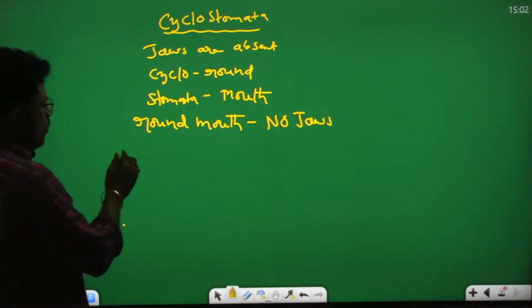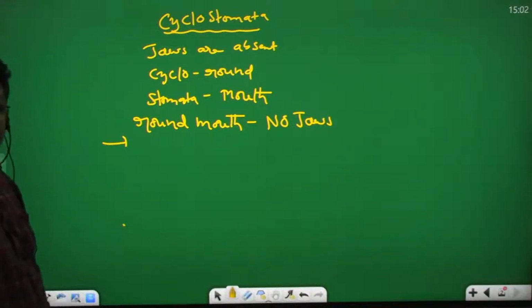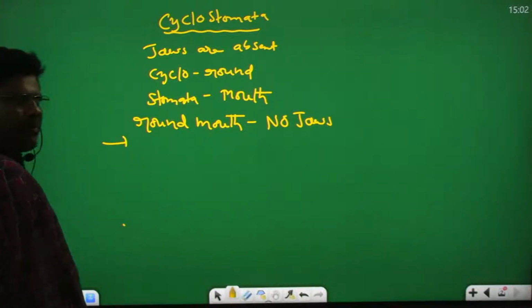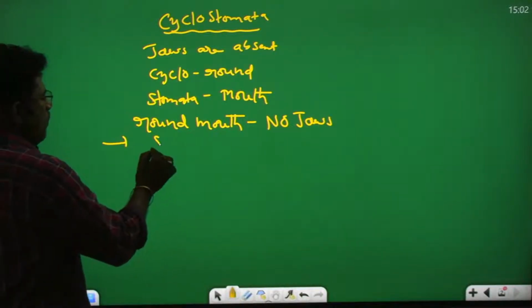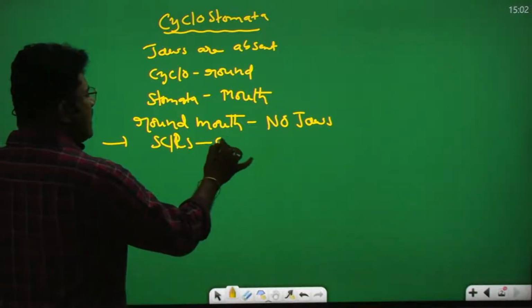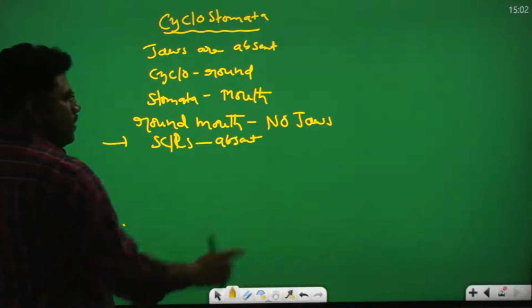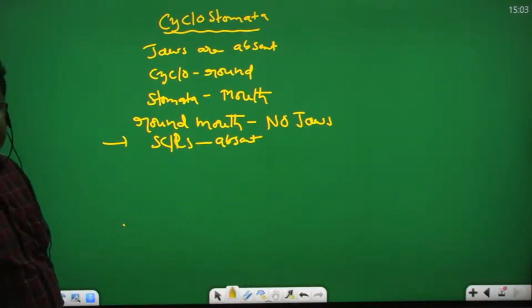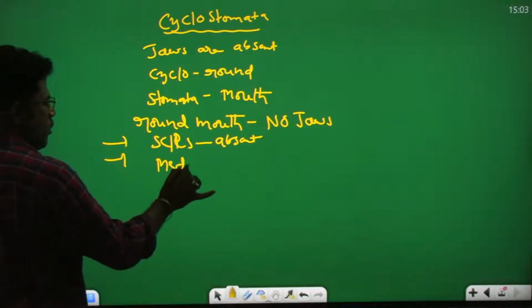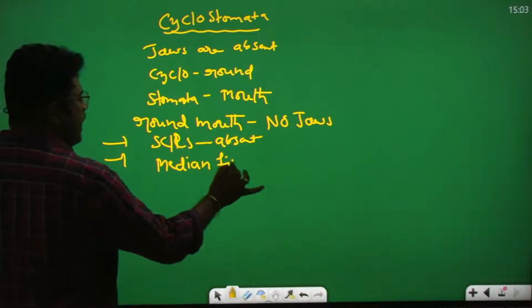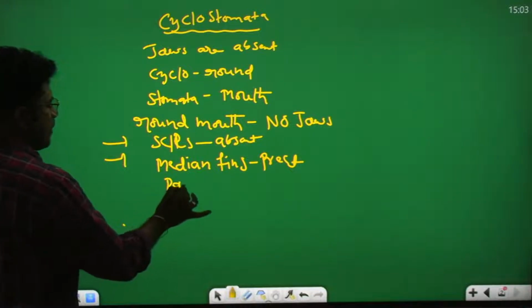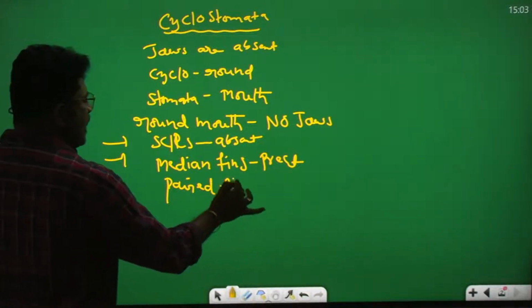So you listen here. Their body is not covered by scales, scales are absent. Median fins are present. Paired fins are absent.